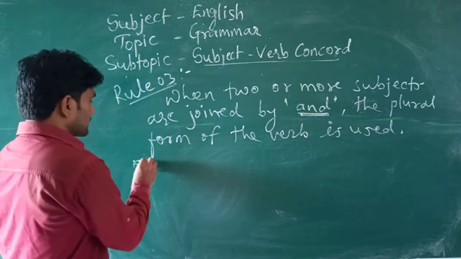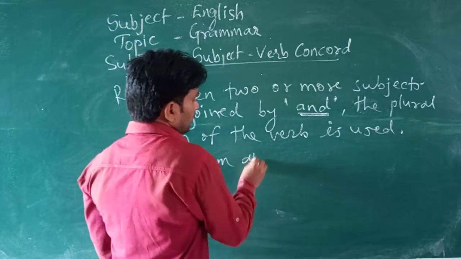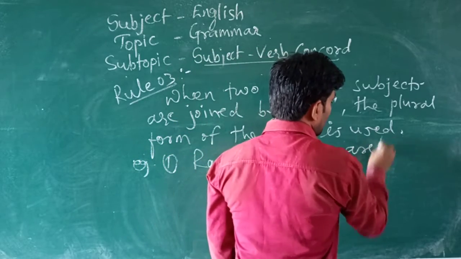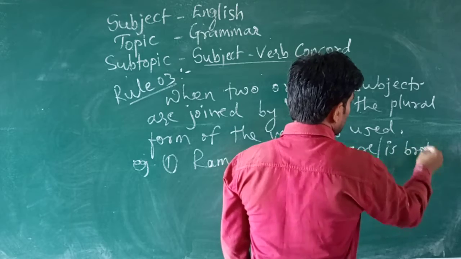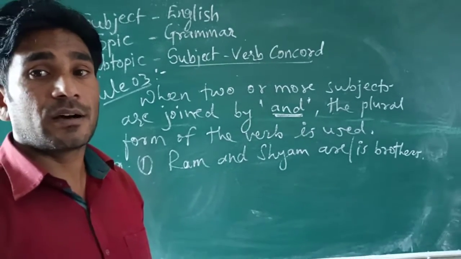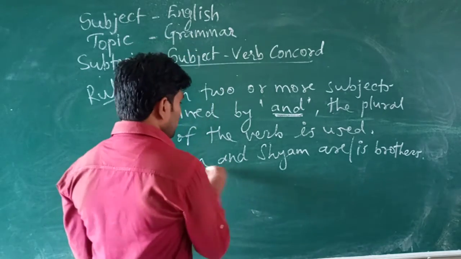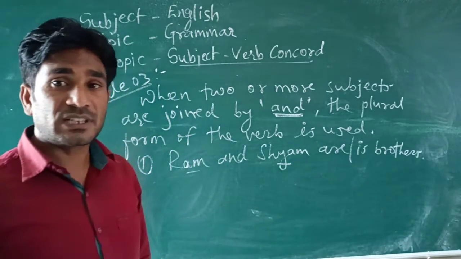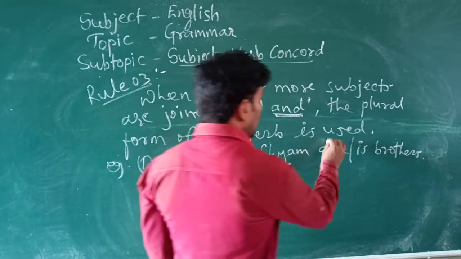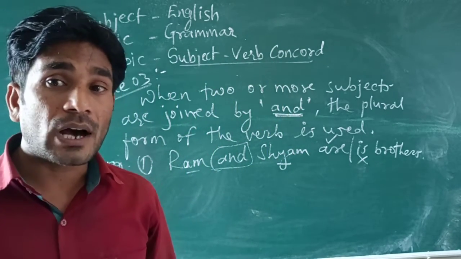Now look at the examples. Ram and Shyam are or is brothers. Look at this, Ram and Shyam, two nouns are there, means two subjects are there, joined by and. So are is correct, is is wrong.